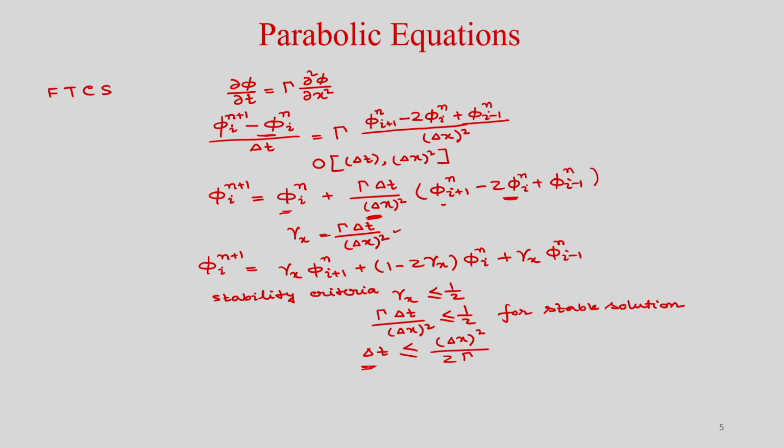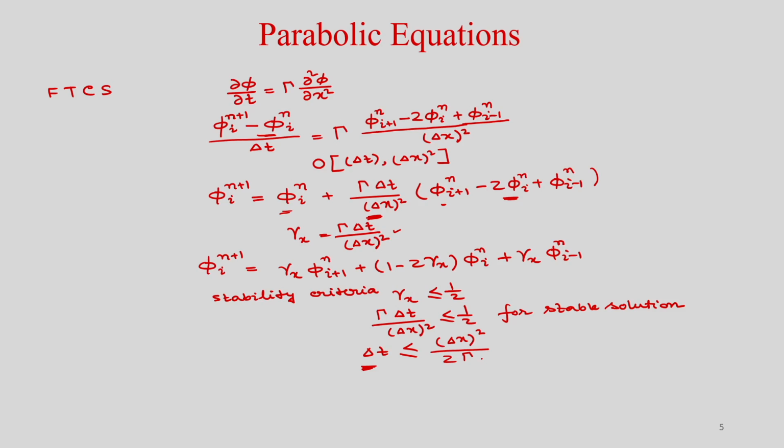So, delta t you have to choose in such a way that it should be less than or equal to delta x square by 2 gamma for getting the stable solution. Now here you can see that as you are using the explicit scheme, the boundary conditions will lag behind computation by one time step, because you are solving for n plus 1, so obviously the boundary condition will be at the nth time level.